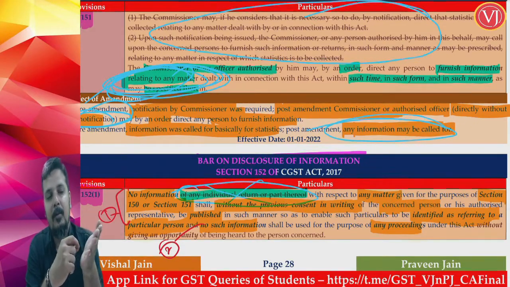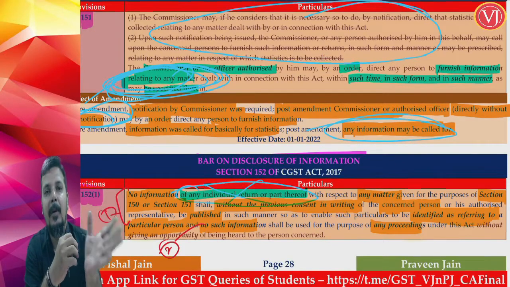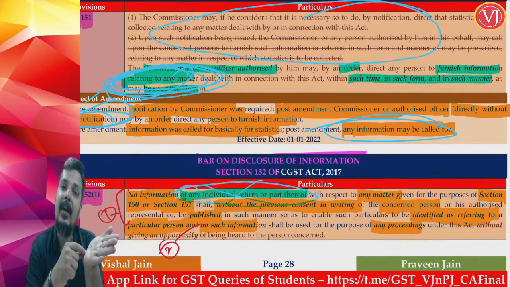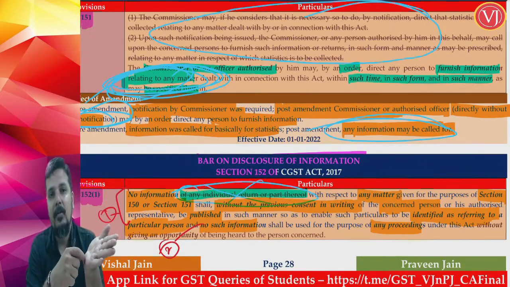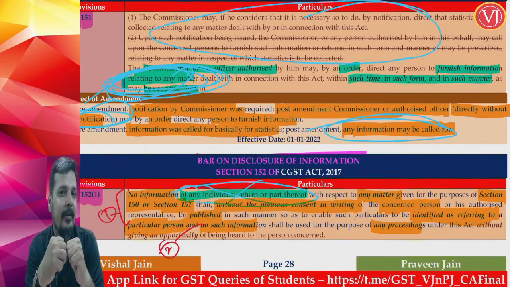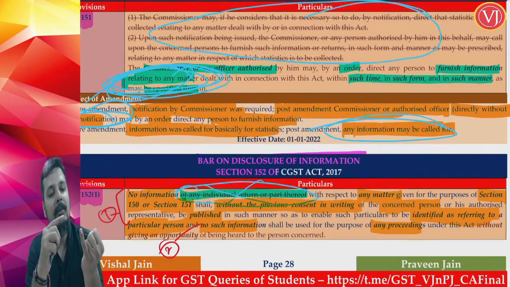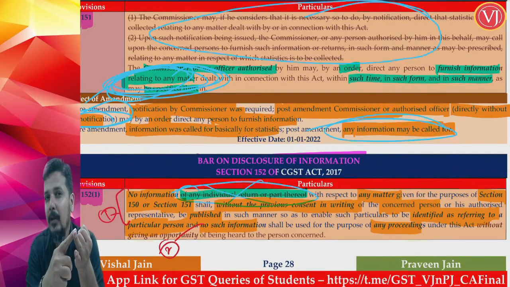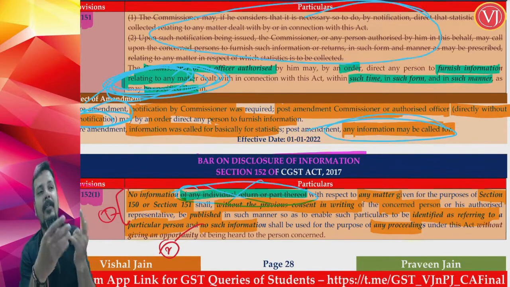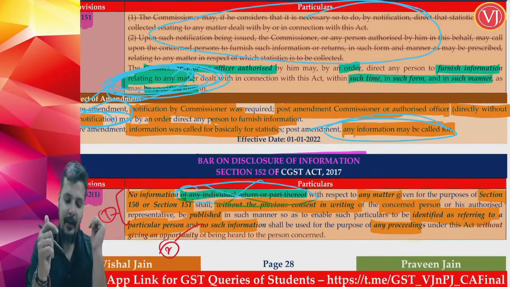If my personal information about my businesses, which they have got through section 150 or section 120, 151, is to be published disclosing my name or the company's name, then they should take my written permission. That is the first part. The second part was very interesting.